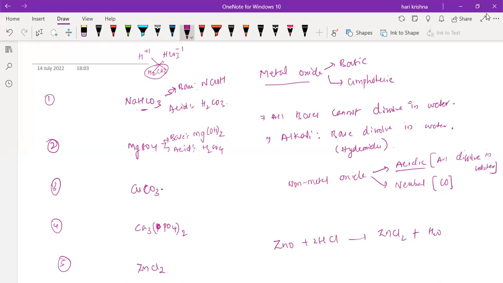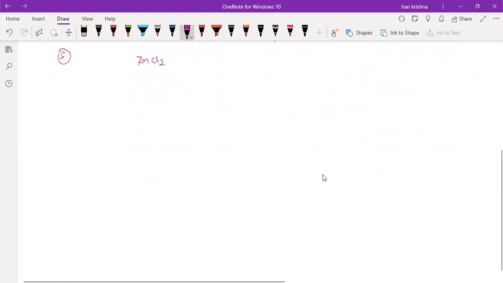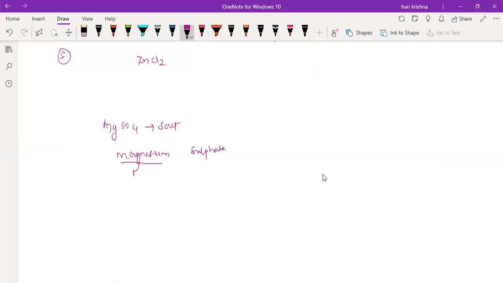Sir, these are actually only magnesium sulfate, right? How are they divided, with magnesium taken twice and H2SO4? Take MgSO4. It is a salt. What is the name? Magnesium sulfate. The first name of the salt comes from the base. The second name of the salt comes from the acid.